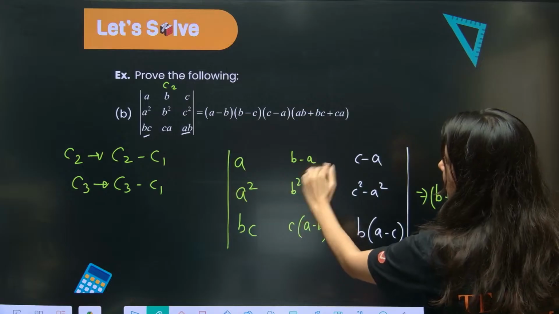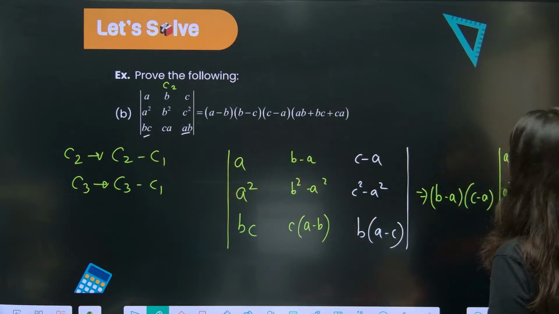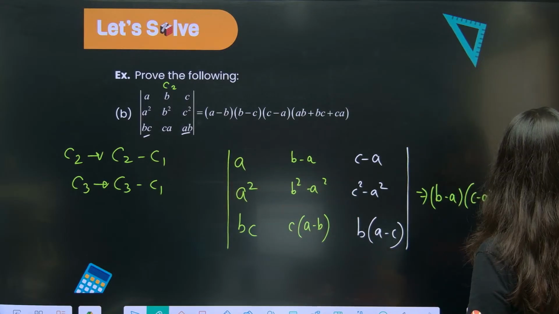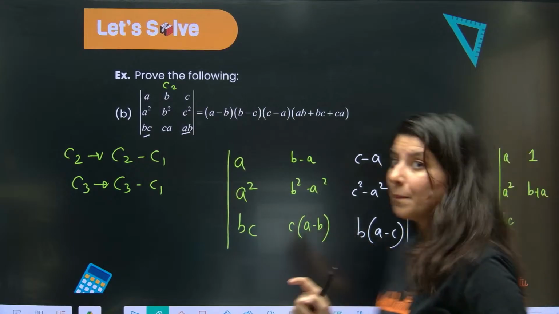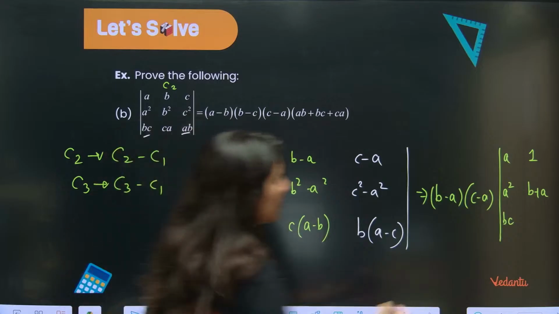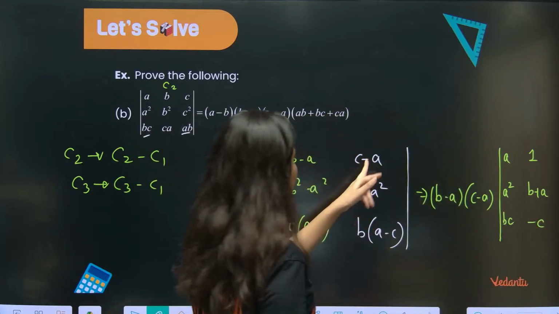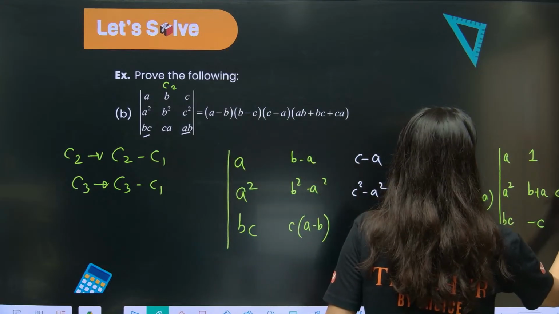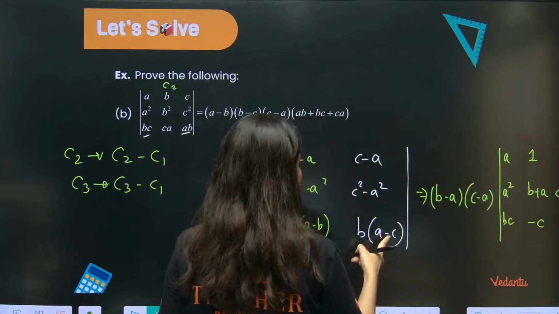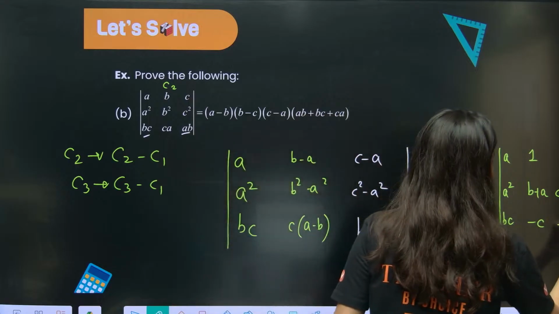This, can you see, B minus A is gone out? This is 1. This is B plus A. And what about this? If you take B minus C out, it will be minus C. And this is C minus A already out. So this is 1, C plus A. And if you take C minus A out, so this is minus B.